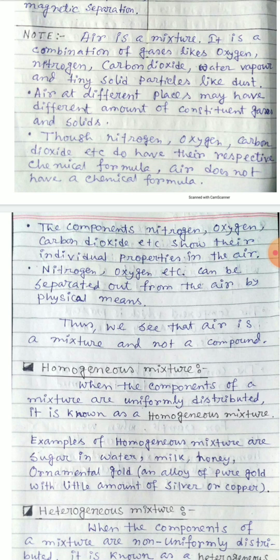Last point, nitrogen, oxygen, etc., can be separated out from the air by physical means. I have told that the components of a mixture can be separated out by using some physical method. In case of air, similarly, you can separate out the components of air, that is nitrogen, oxygen, carbon dioxide gases, by using some physical means. Thus, we see that air is a mixture and not a compound.